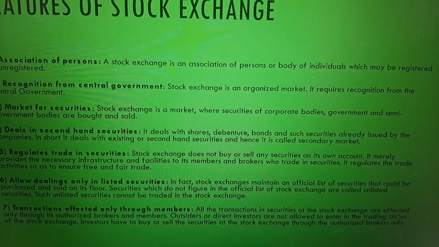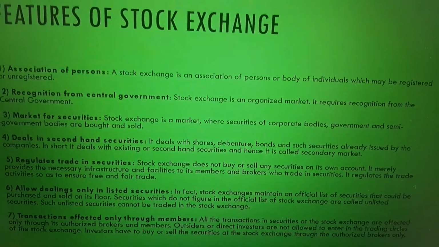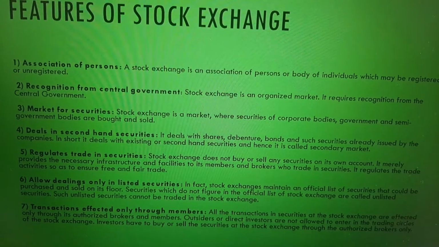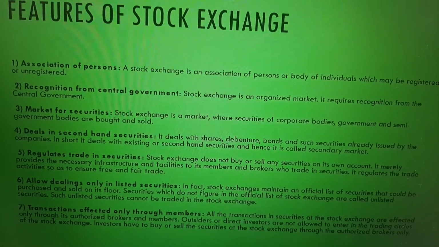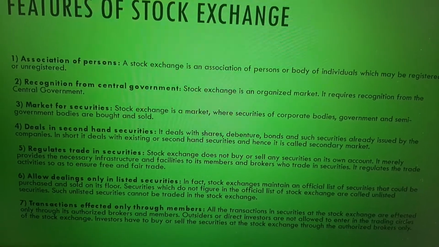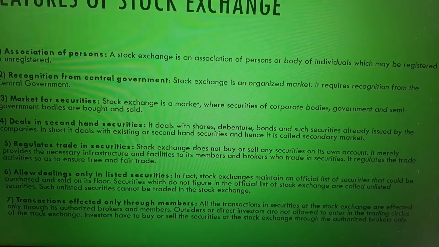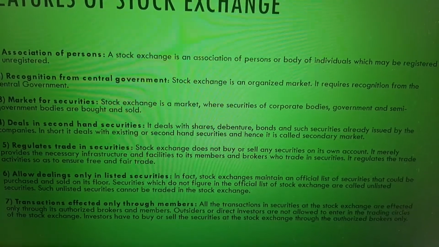Okay, now the transactions are effected only through the members. Again, the common man cannot go and enter the stock exchange. You have to have a broker. For us, the broker is usually the bank. We log into the bank website. Through the bank website, we are able to log into the stock exchange portal. So the bank is the intermediary between us. Banks, India Bulls, or any kind of financial intermediaries are commonly referred to as brokers or members.